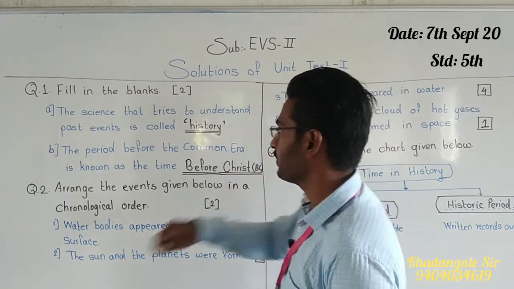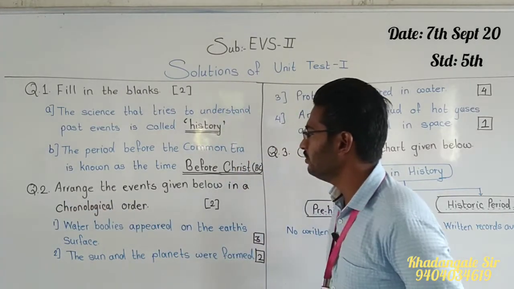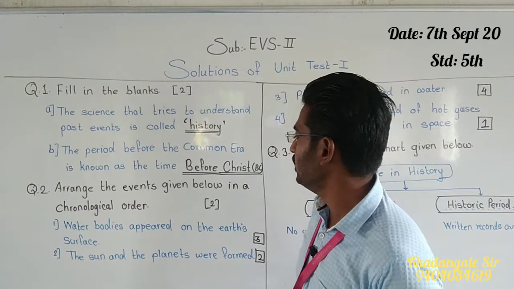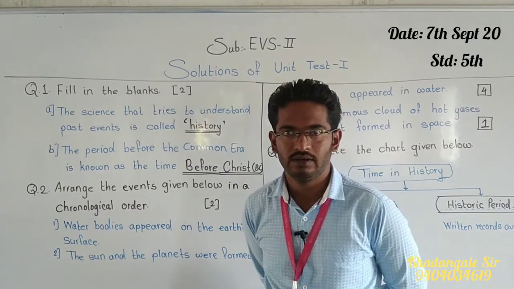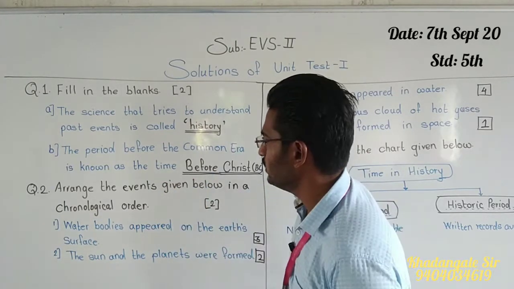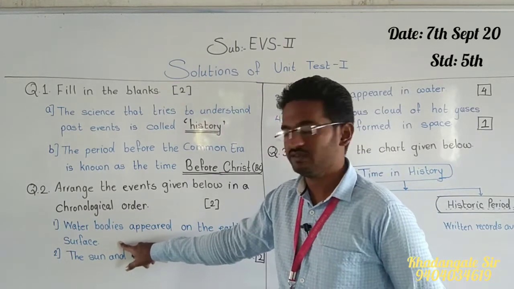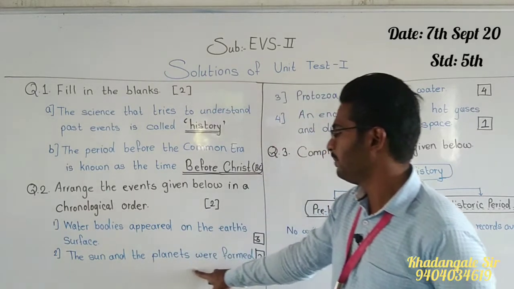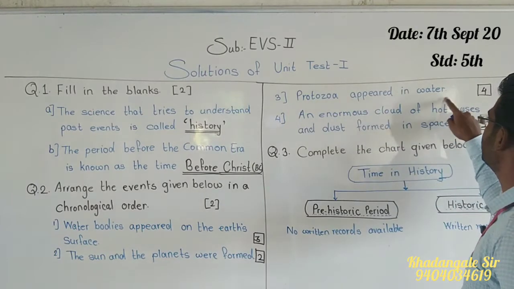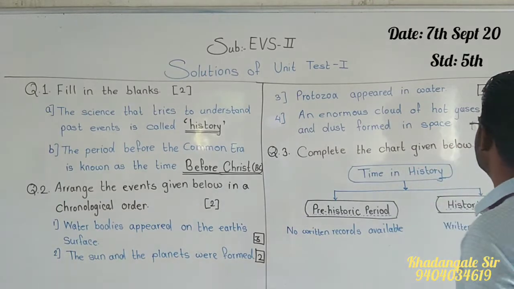Okay. Then question number 2. Arrange the events given below in a chronological order. Chronological order means in their serial order, how it happened. So you see what is given. Water bodies appeared on the Earth's surface. Second, the sun and the planets were formed. Third, protozoa appeared in water. Fourth, an enormous cloud of hot gases and dust formed in the space.